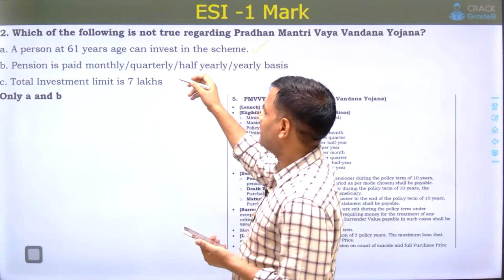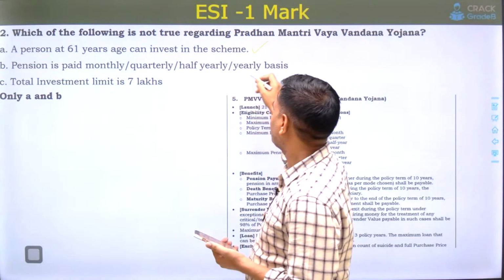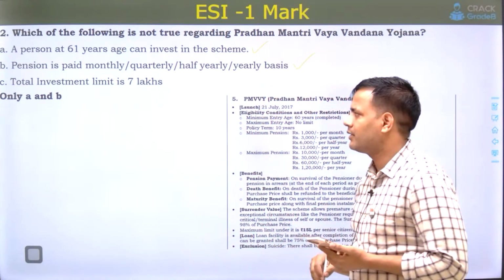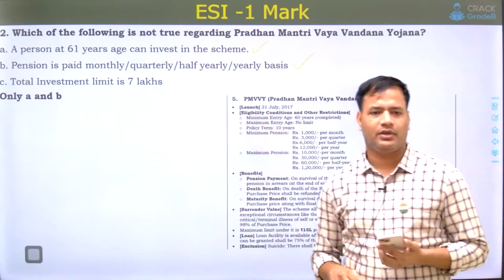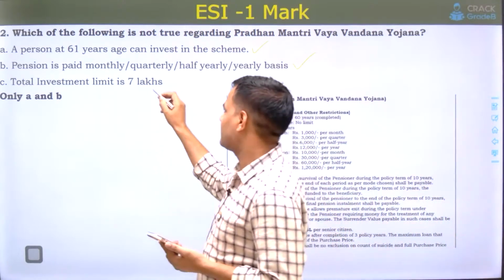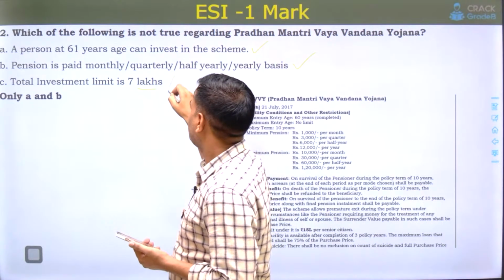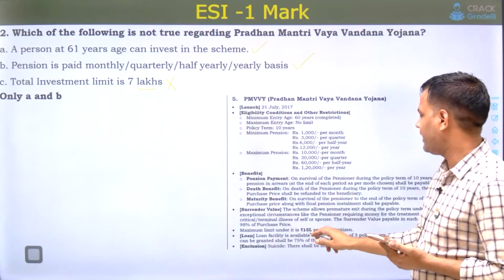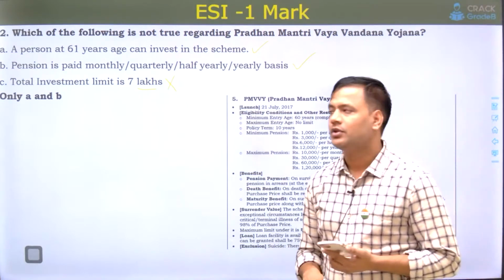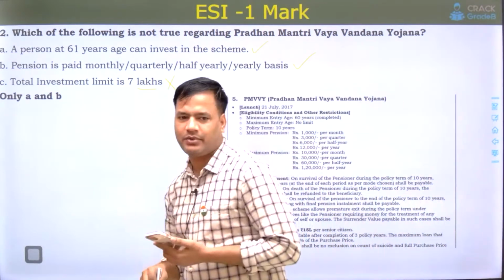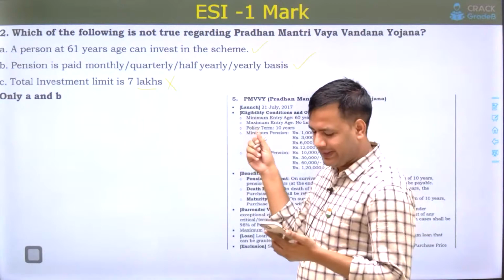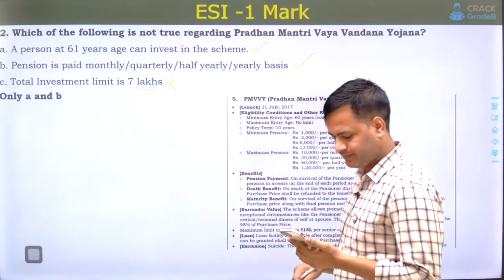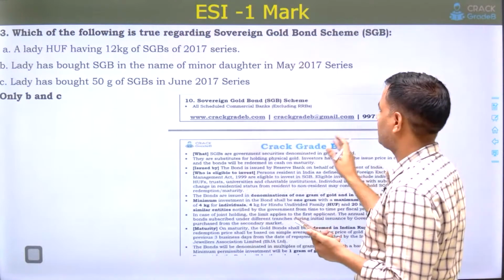Second was pension is paid monthly, quarterly, half yearly, yearly basis. So this is also correct. Third option was investment limit up to 15 lakh per senior citizen. So 15 lakh is the total investment limit as per the scheme guidelines. So only A and B options were correct for this question.